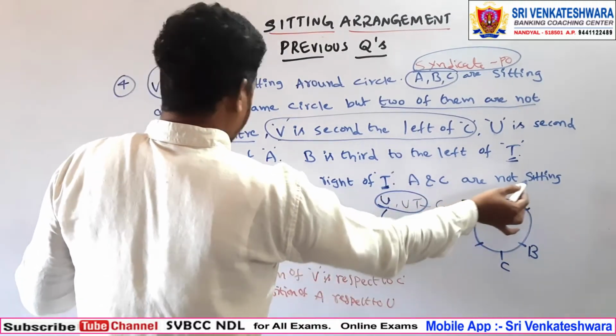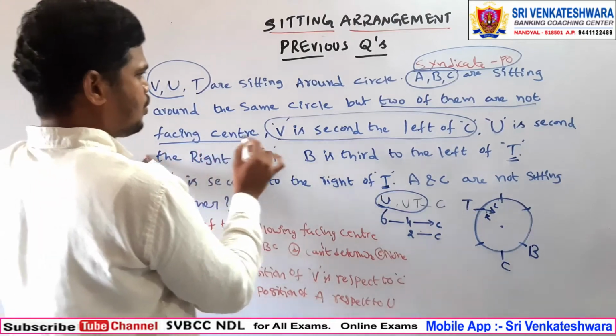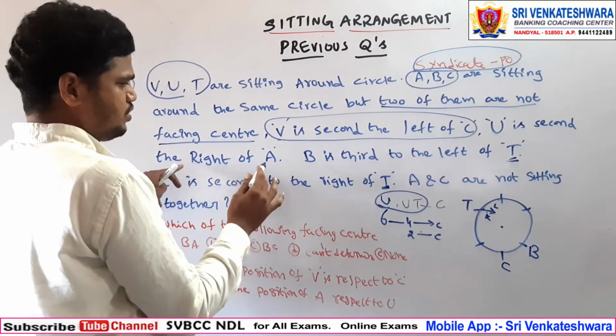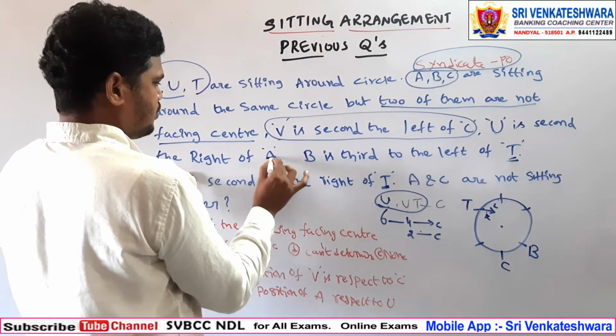A and C are not sitting together. Now we'll go for this one. U is second to the right of A, so second to the right of A. Before fixing the right, U is second to the right.